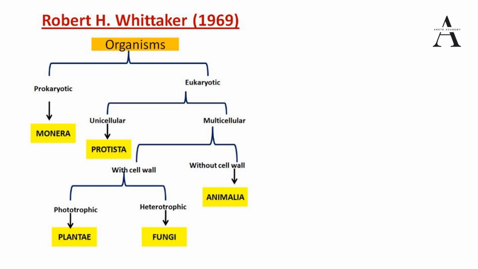Without a cell wall, the kingdom has been categorized as Animalia. And with a cell wall, those who can create or produce their own food are Plantae, and the heterotrophic ones that are dependent are fungi. Fungi have a cell wall, but they don't produce their own food, so they are heterotrophic in nature. So these are the 5 kingdoms under which Robert H. Whittaker has classified different organisms.